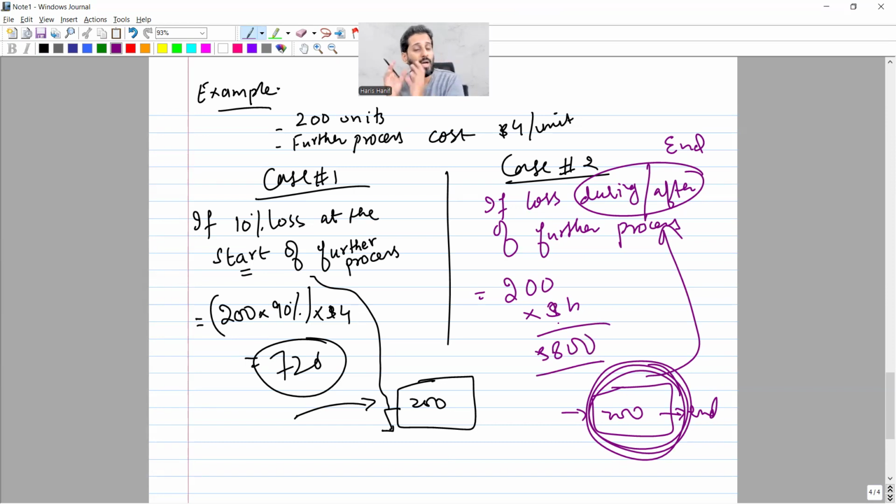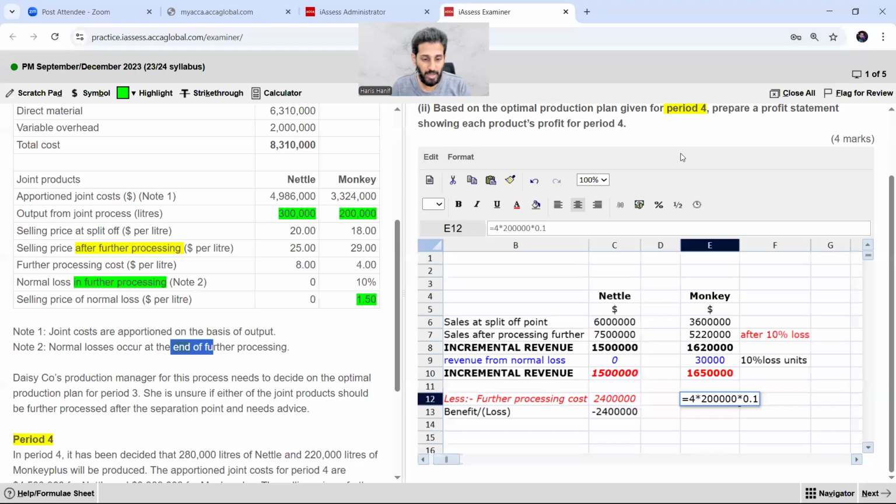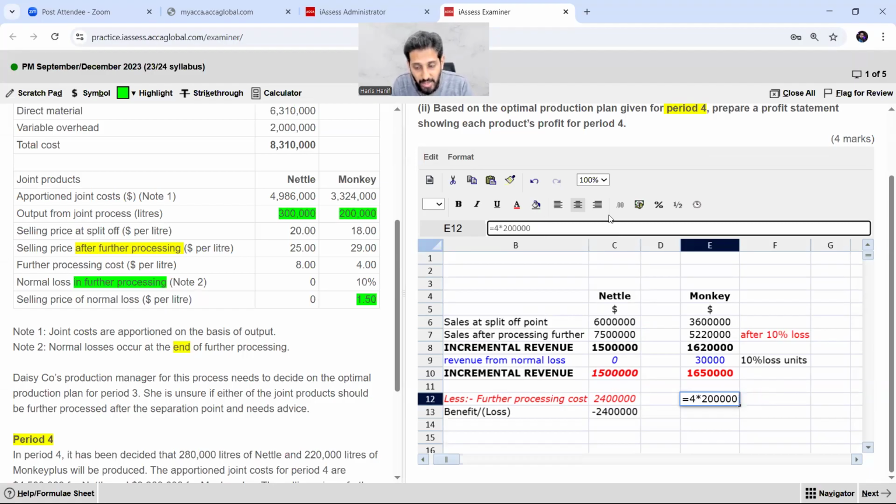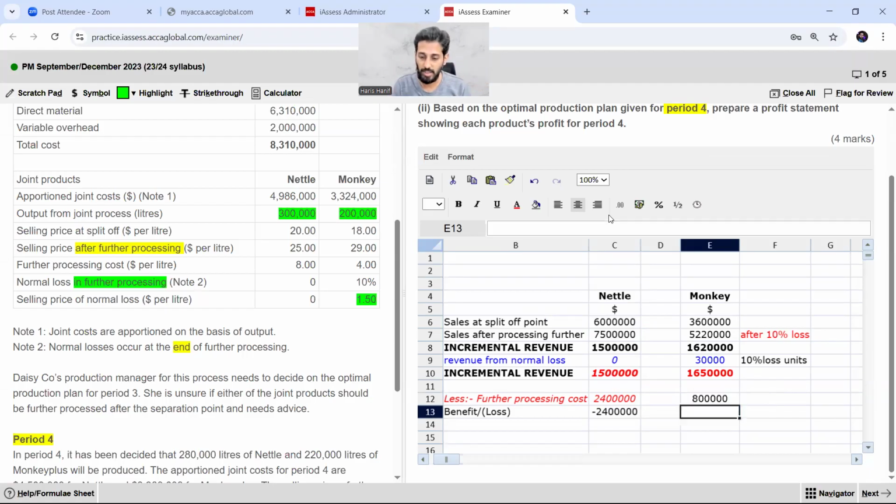So you have to check, either loss at the start or loss during or after the end of the production process. In this question, losses are at the end of further processing, and I had already highlighted this point. So it would not be 90%, it would be straight 4 multiplied by 200,000, that is 800,000.